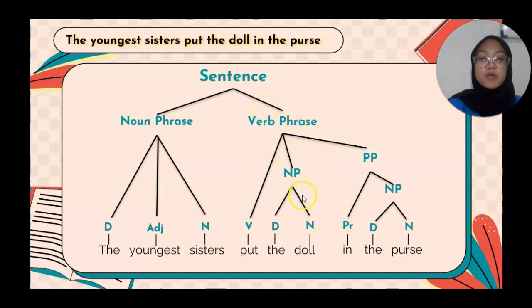And for the noun phrase in here, it consists of "the" as a determiner and "doll" as a noun. So "the doll" is a noun phrase because it consists of a determiner and a noun.